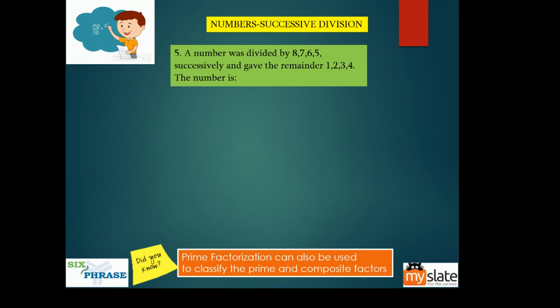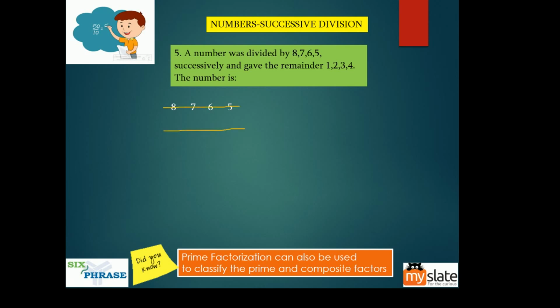Now a number is divided by 8, 7, 6, 5 successively and gives the remainders 1, 2, 3, 4. The number is, okay guys, successively. So we are talking about successive division. It is divided by 8, 7, 6, 5, with remainders 1, 2, 3, 4. What do you do? Put the divisors at the top, put the remainders at the bottom. Do the thing I asked you to do. Find the number.